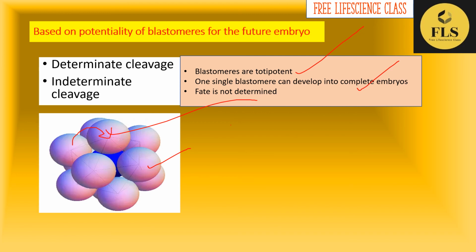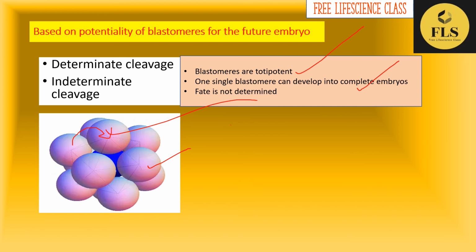So determinate cleavage is seen in annelids, mollusks and ascidians. Indeterminate cleavage is seen in vertebrates and in some invertebrates such as echinoderms. It is seen in all vertebrates and in some invertebrates like sea urchins, that is, the echinoderm family.